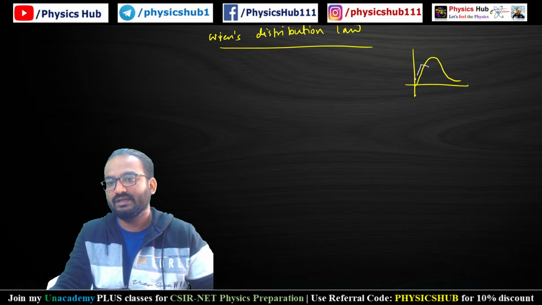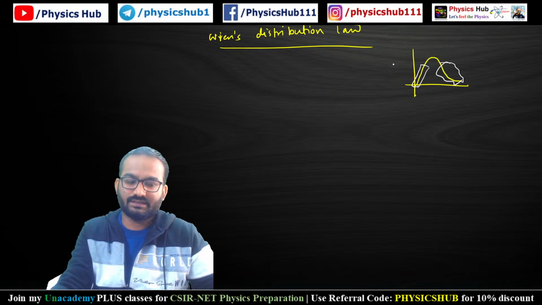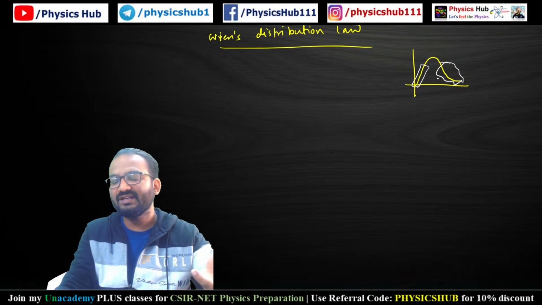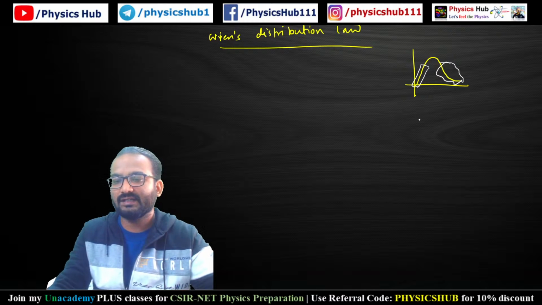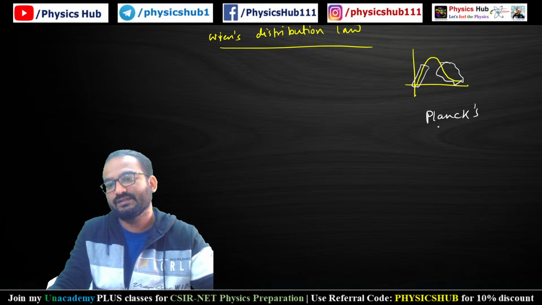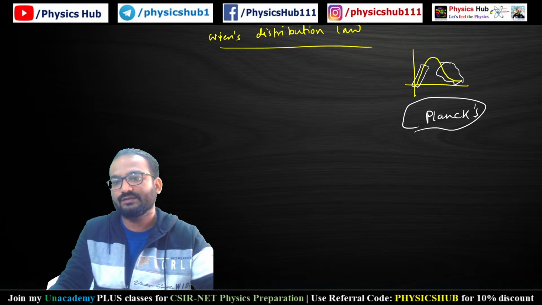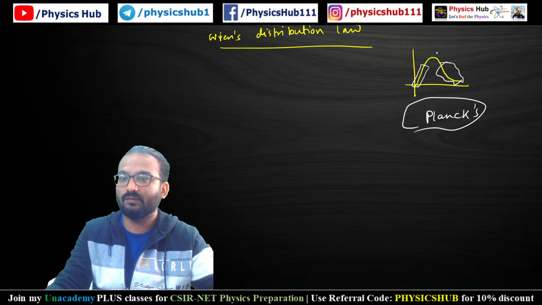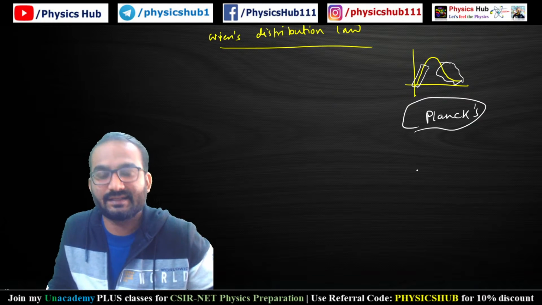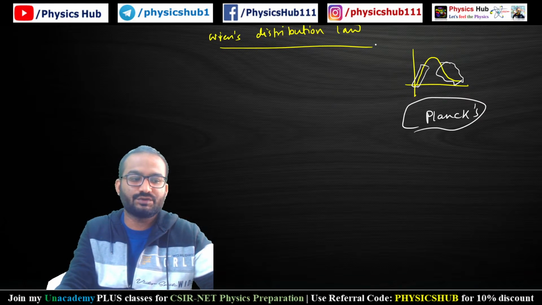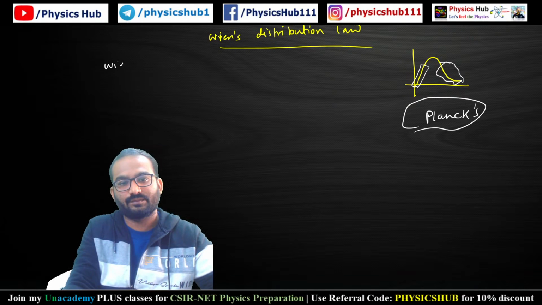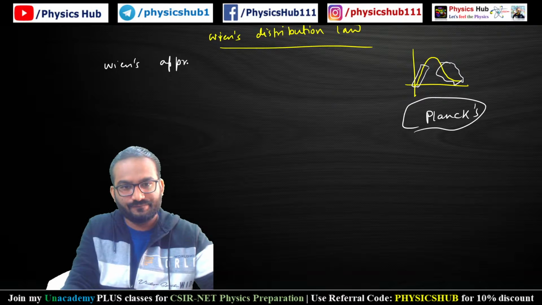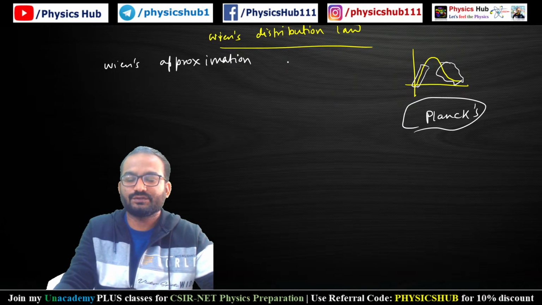Few could explain only the lower wavelength portion, and few could explain only the higher wavelength portion. Like Wien discussed the lower wavelength portion, then Rayleigh discussed some other portion. Ultimately, Planck gave his theory, and according to Planck's quantum theory, this whole black body radiation curve was properly explained. Now, what is Wien's distribution law? This is also known as Wien's approximation, or Wien's distribution law, or Wien's law.